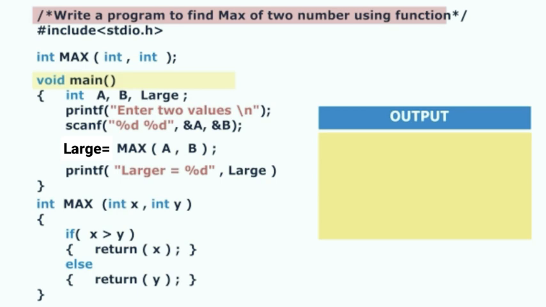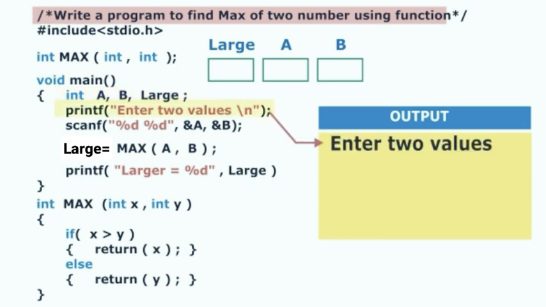Execution always begins from main function. Here we have declared a variable a, variable b and a large variable. This statement generates an output line, enter two values. We are reading first value for variable a and second value for variable b.